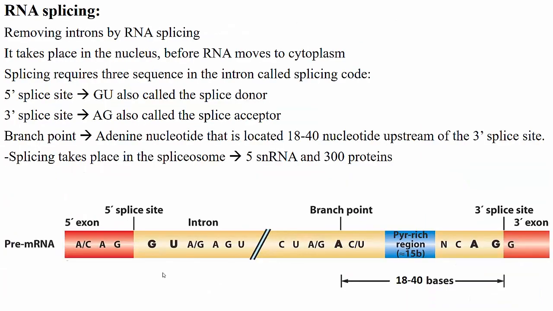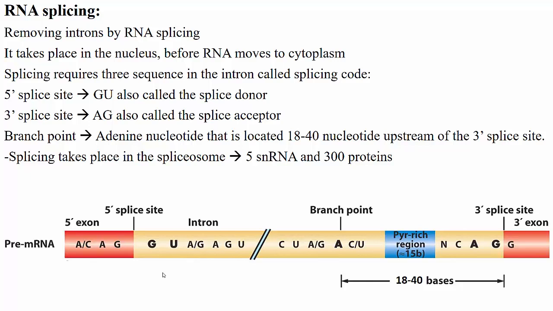Introns are removed by RNA splicing. RNA splicing takes place in the nucleus before RNA moves to the cytoplasm. Splicing requires three sequences in the intron called the splicing code. The 5' splice site, also called the splice donor, and the 3' splice site, also called the splice acceptor, are the first two sequences we're going to talk about.